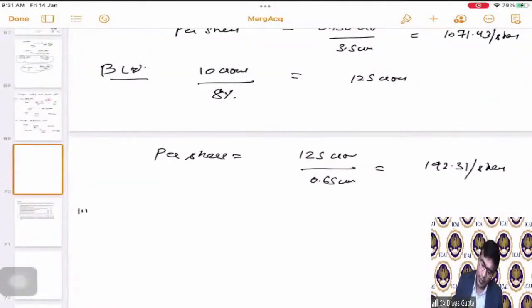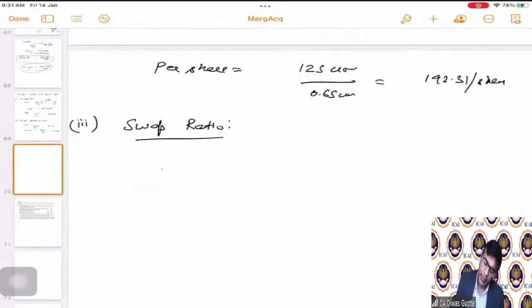Now, coming to the third part, swap ratio. For that, first of all, we have to calculate the fair value. Now, fair value is as per the question, right? Not as per the concepts. The question is saying you attach one weight to NAV method and 3 times of the same weight to earnings capitalization method, and then you arrive. So the fair value of H Limited is how much?